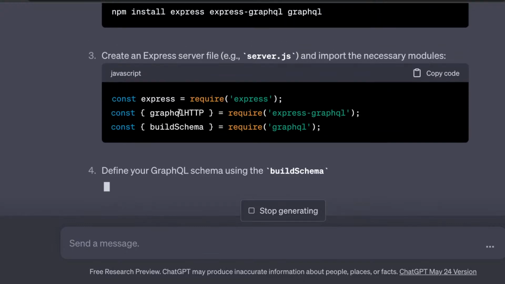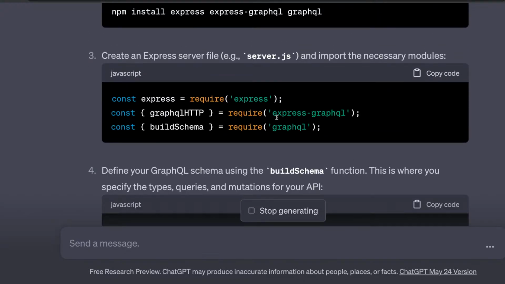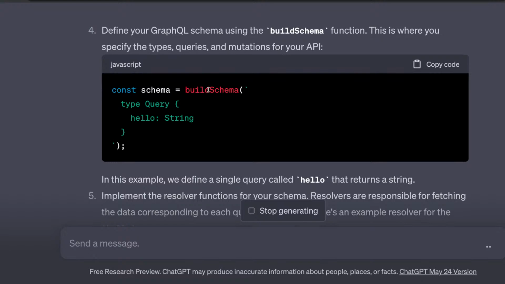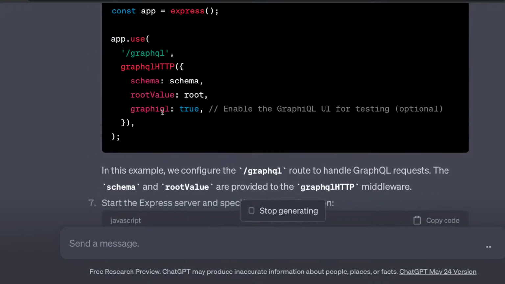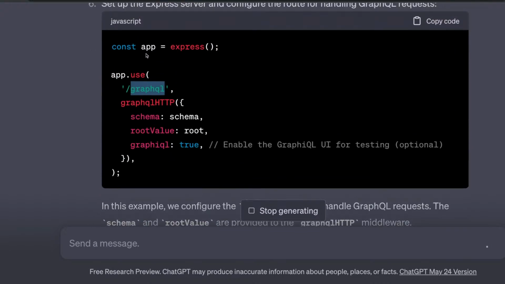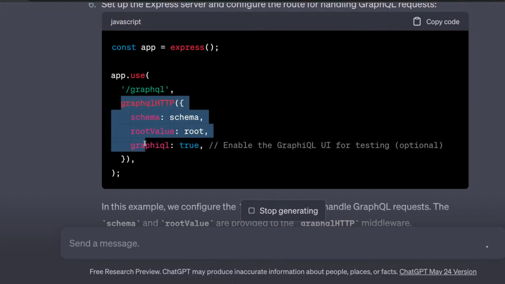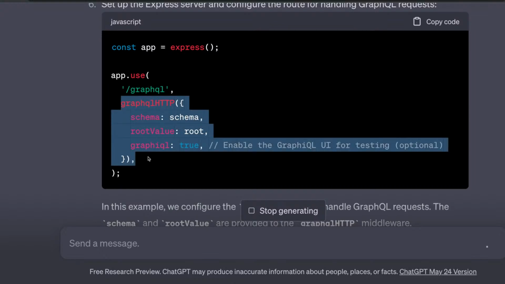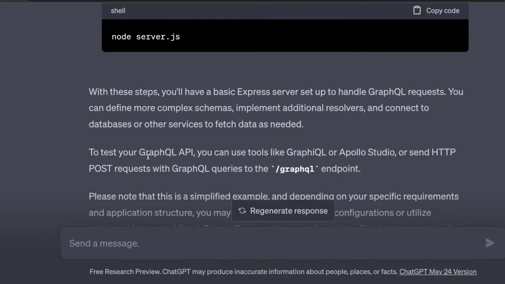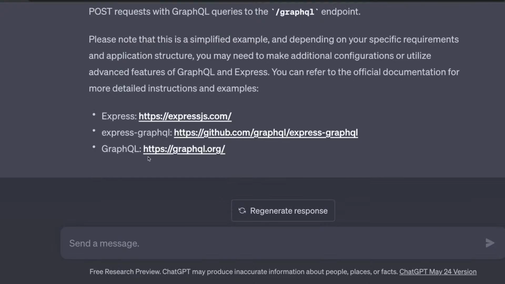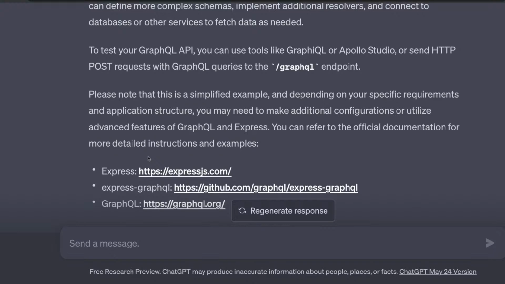So we require Express, and it is going to use express-graphql. You can also use Apollo GraphQL or Yoga GraphQL. And here you are just going to create a schema which contains the query and mutation, and then you just expose an endpoint. You provide a schema that contains the queries and mutations. That's it. It's just an example I was showing you through ChatGPT. This is how GraphQL works.